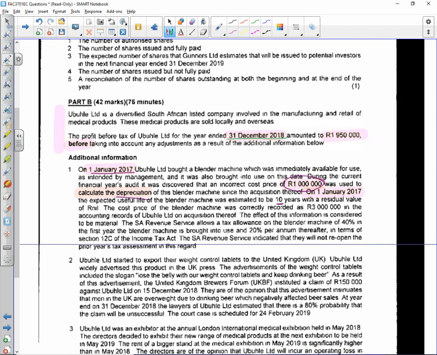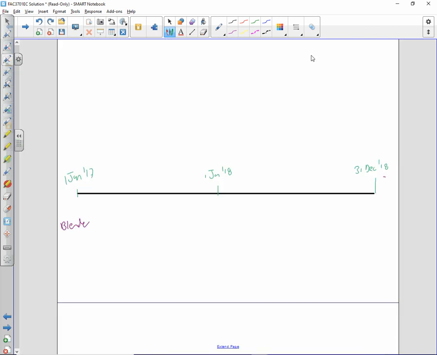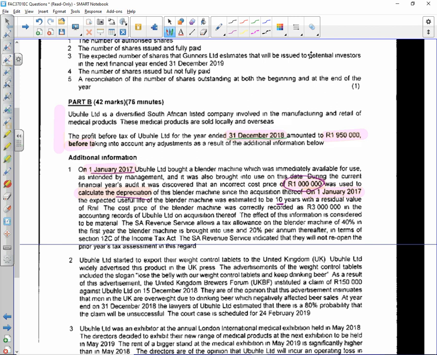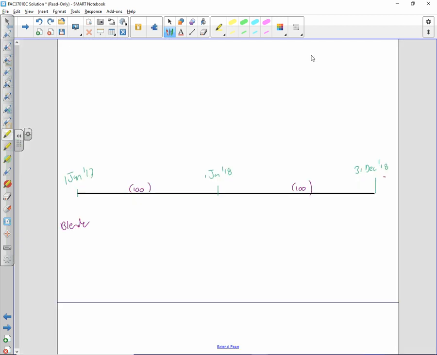So, the estimated depreciation period is 10 years. So what we would have done is we would have depreciated 100,000 for this year and 100,000 for the current year. Agreed? It furthermore tells me that the cost price of the blender was correctly recorded as 3 million. Right, so the cost price was done correctly.